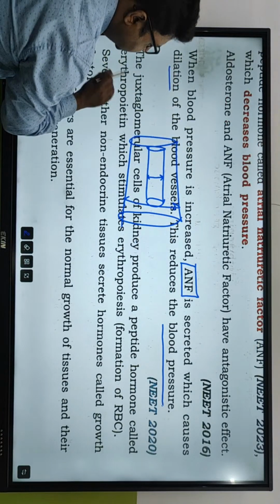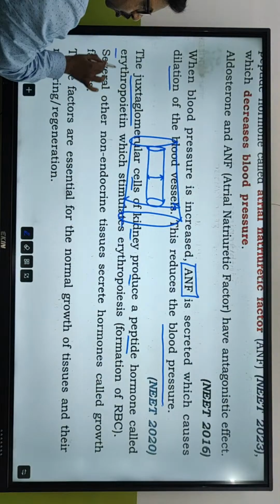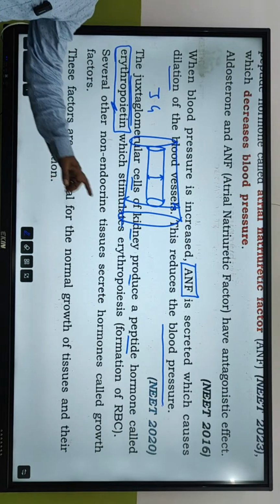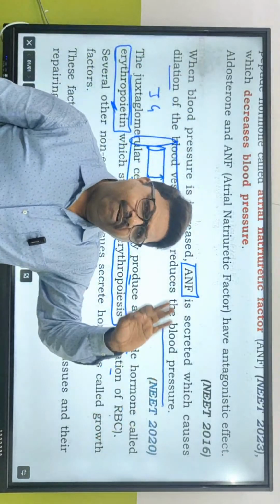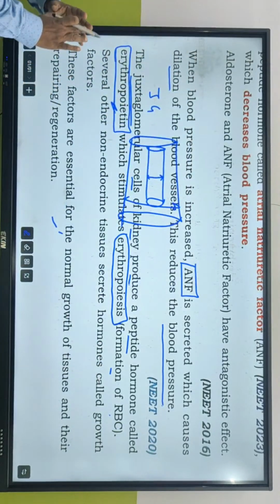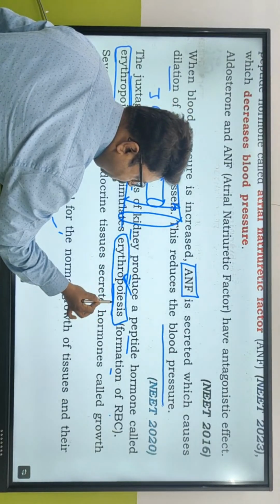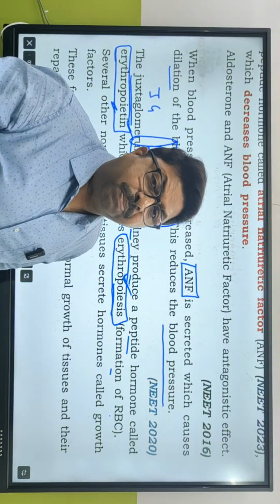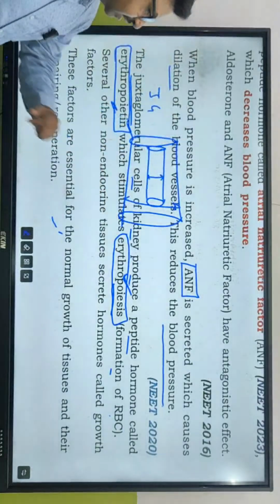The juxtaglomerular cells of the kidney produce a peptide hormone called erythropoietin. JG cells. It secretes a hormone called erythropoietin, which stimulates erythropoiesis. It's a very, very important point. What is erythropoiesis? Formation of RBC. We have done this in body fluids and circulation. We have completed RBC, an extensive study we have made. Erythropoiesis is the process. Poiesis means what? Formation. Erythropoiesis is the formation of RBC inside red bone marrow, which is done by a hormone secreted from the kidney. Which part of the kidney? Juxtaglomerular cells, JG cells. And it secretes erythropoietin, which helps in erythropoiesis.